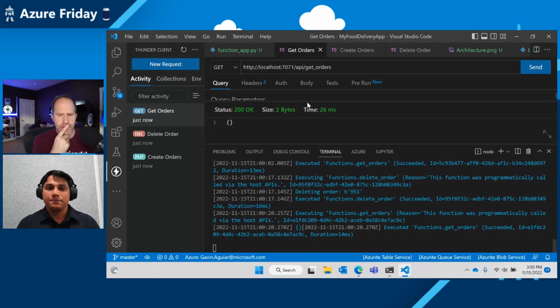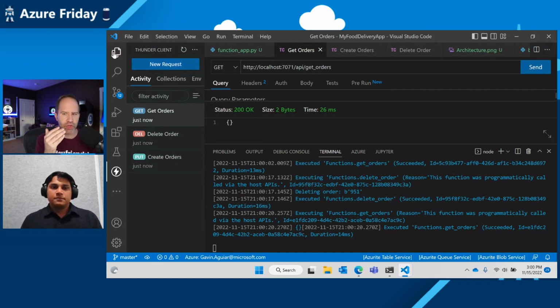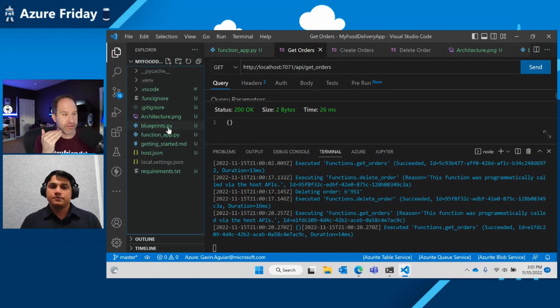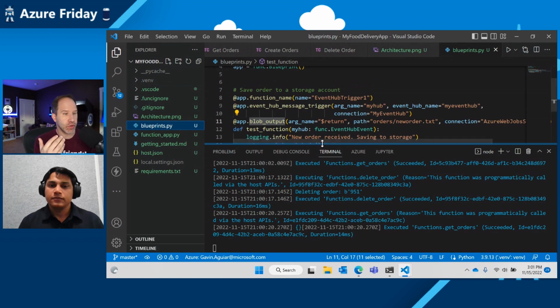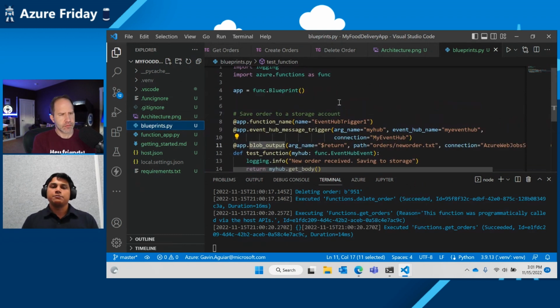One question I have is blueprints traditionally in Flask are a way to organize related views and code. Is this a Flask blueprint or is this a conceptual blueprint in the context of Azure Functions? It's a conceptual blueprint for functions itself. So it's a similar concept, but it's more native to functions right now. Okay, so it's meant to make people feel comfortable and say, "Oh, I know Flask. So blueprints in Azure Functions work the same way." Exactly, right. That's very cool.